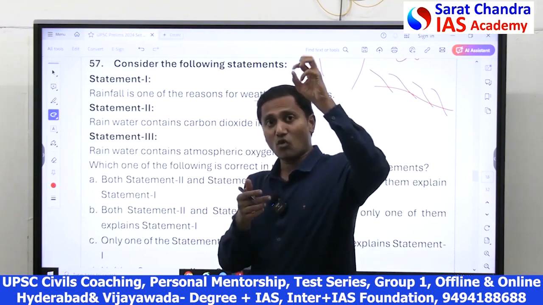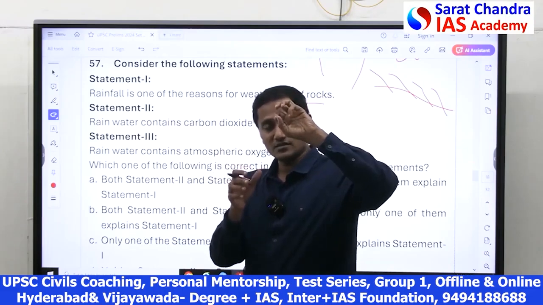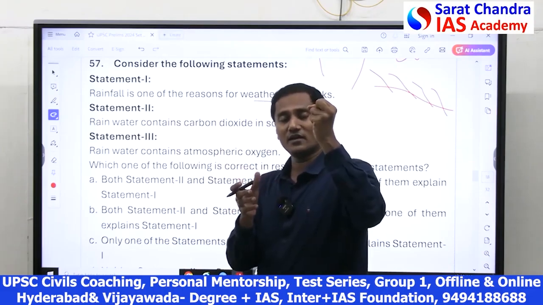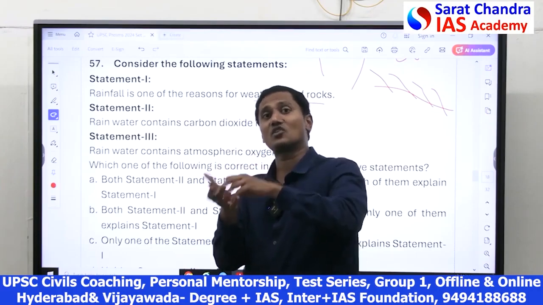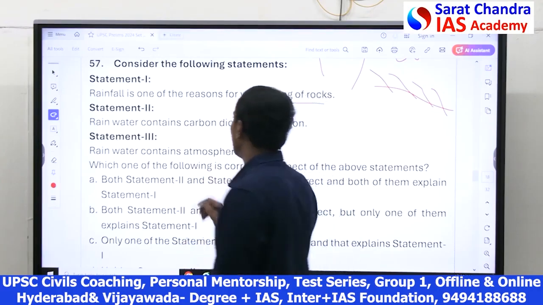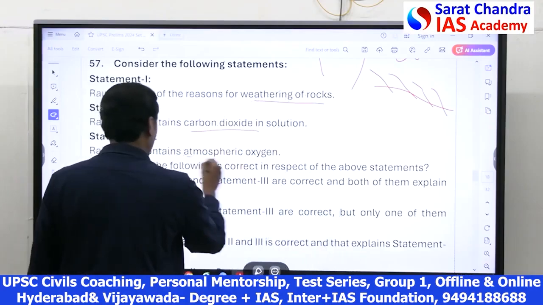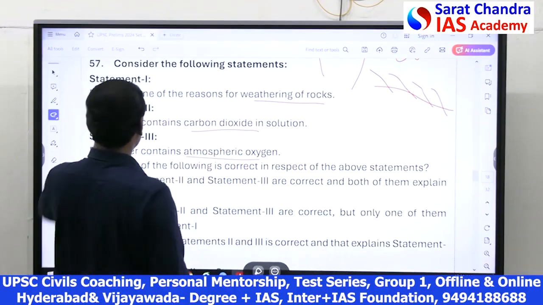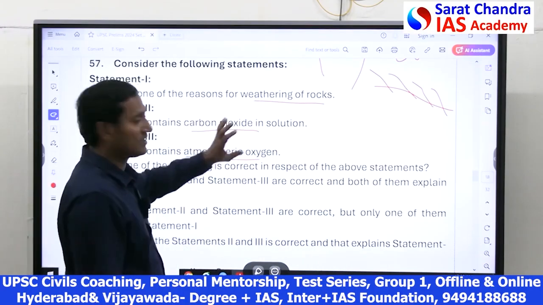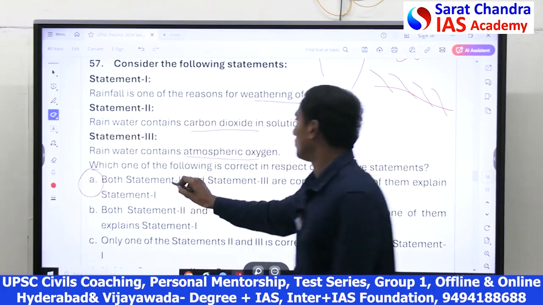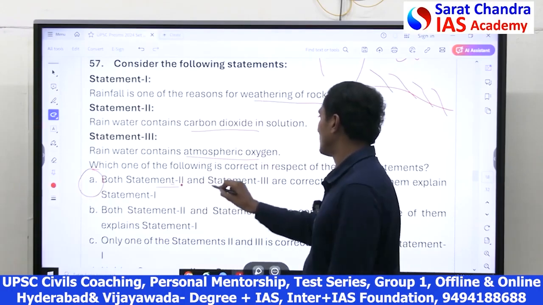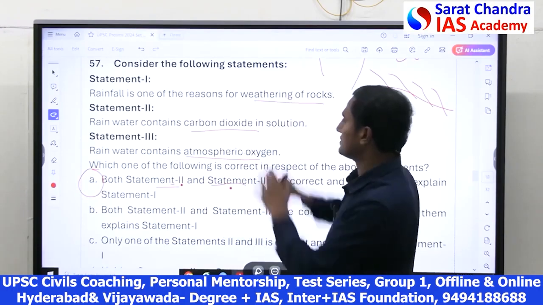Similarly, atmospheric oxygen also dissolves in the rainwater and reacts with the rock chemically. So both of them dissolve in the rainwater and weather the rocks. Hence, option A is correct, because statements 2 and 3 are both reasons for statement 1.